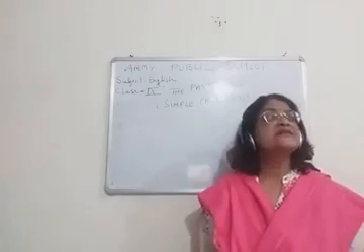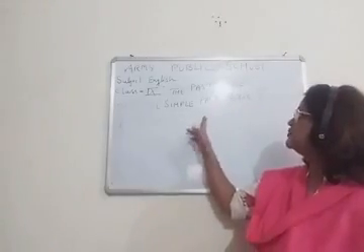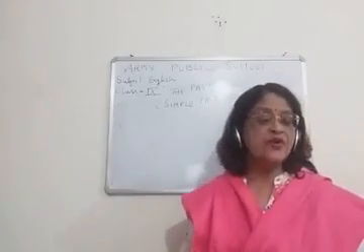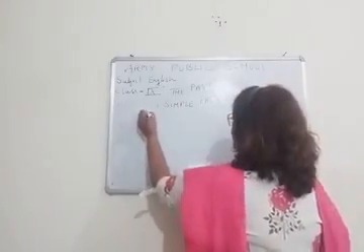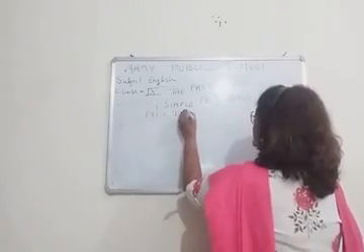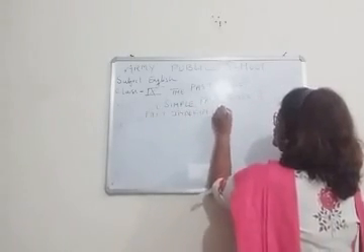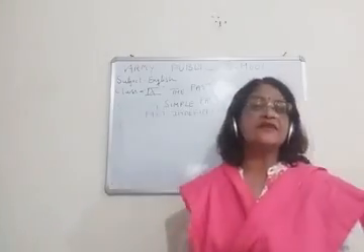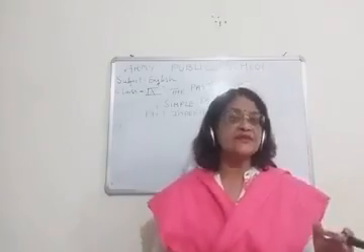So children, simple past tense, the first tense I have taken here. The other name of simple past tense, I hope you all know, is past indefinite. Children, like many people, you have two names, isn't it?